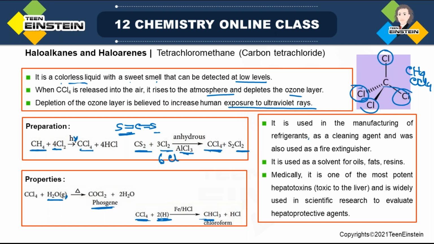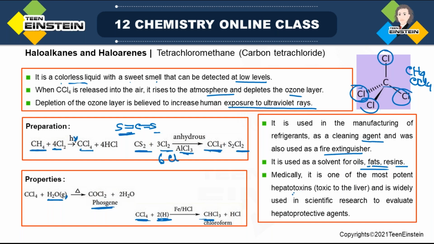Now what is its importance? It is used in the manufacturing of refrigerants, as a cleaning agent, as a fire extinguisher, and as a solvent for oils, fat, resin. These applications you have also seen in the case of CHCl3. So it is not uncommon that some of the properties of CCl4 are common with CHCl3, because after all the molecules are so alike in structure. The only difference is one extra CCl bond in CCl4 compared to CHCl3. So some of the properties may be the same.